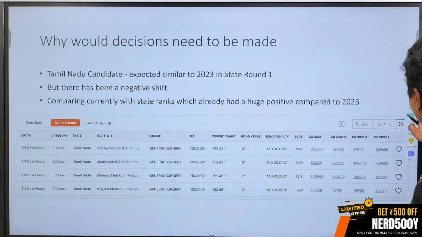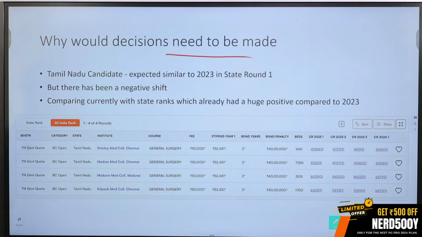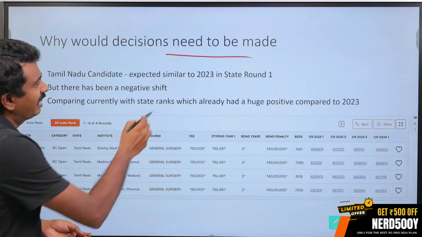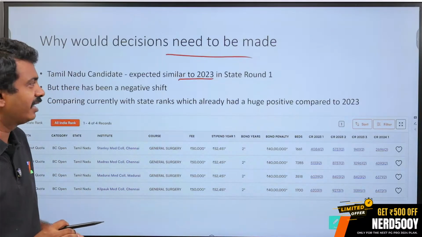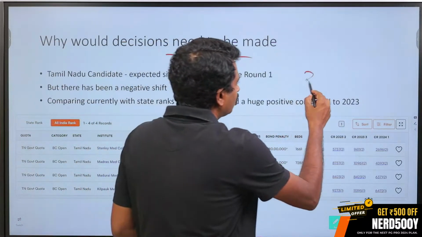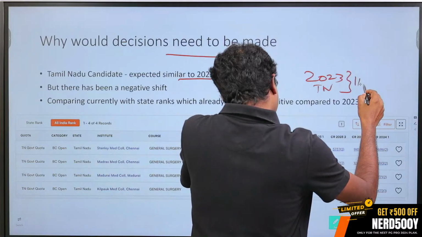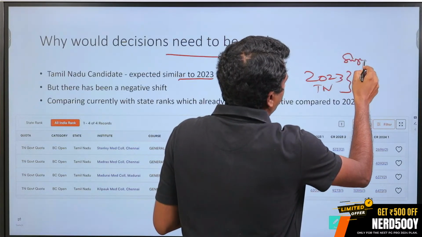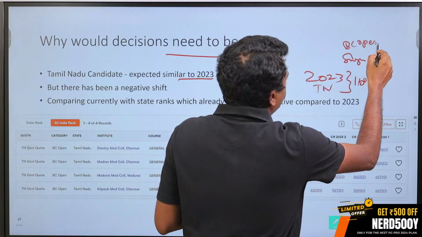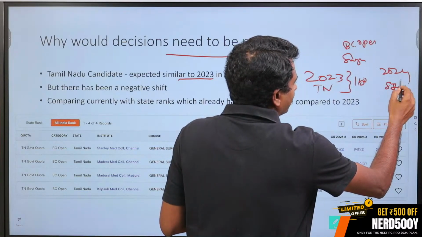So next we will take a query on why would decisions need to be made. Now, where are decisions going to be made? That is also very critical. A Tamil Nadu candidate, possibly we will take an example of a Tamil Nadu candidate who expected similar to 2023 in state round 1. 2023, TN closed at a particular rank. Let us say it closed at 1100. Surgery seats, BC open closed at 1100. Now, 2024, this closed at 875 or something, let us say.